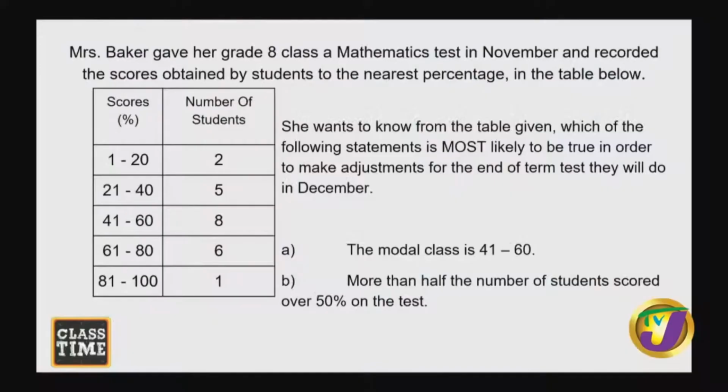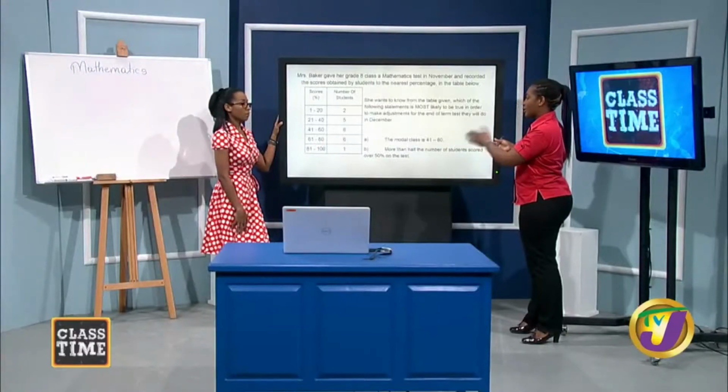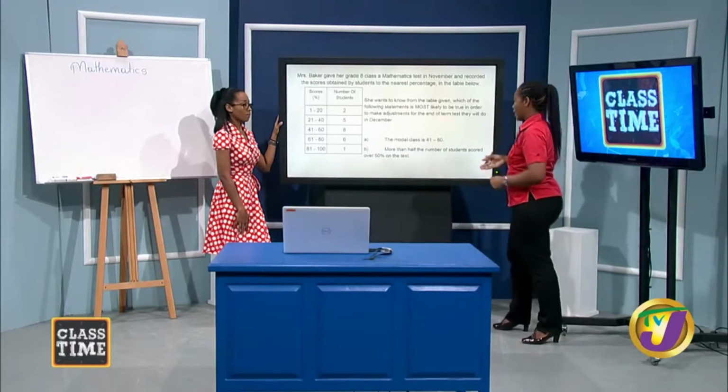My issue is why I can't tell you yes or no. Although there are 8 students in that class, I really don't know what their scores were. They could have gotten 42. All of them could have gotten 42 or 43. But 50% is within the class. Yeah, but I don't know how many of them got 50, so I can't tell you how many out of that class got over 50%. So I'm not going to choose B. Let me look at A and C.